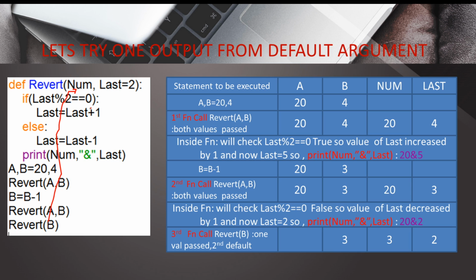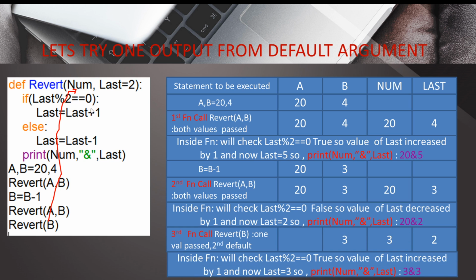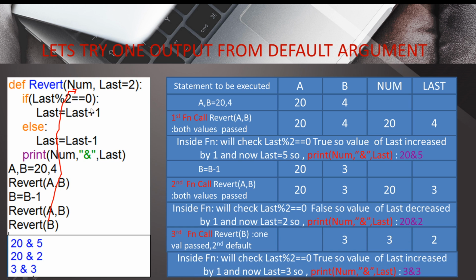With the values 3 and 2, num and last will work, and thus we are going to get the output as 3 and 3. So the final output will be 20 and 5, 20 and 2, 3 and 3. So this is all the execution of default argument.